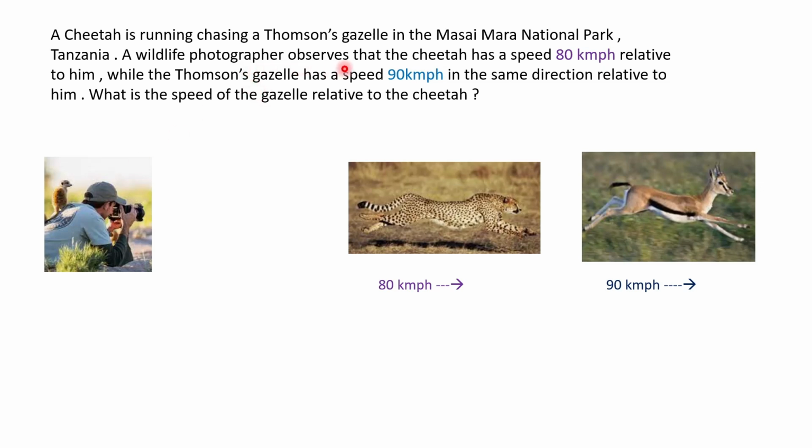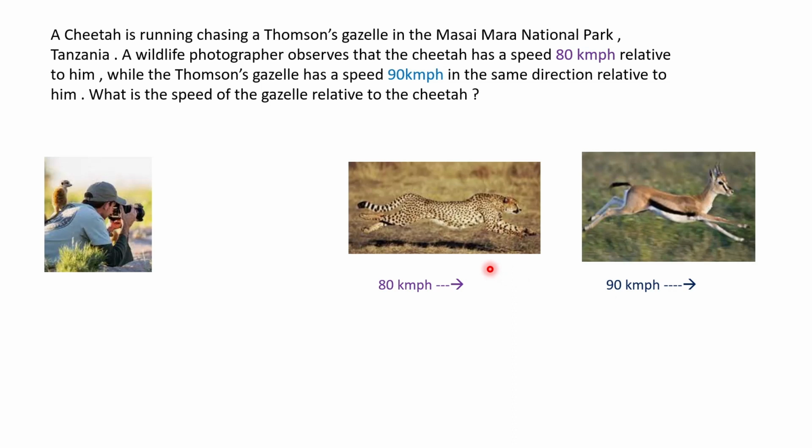In the photographer's frame of reference, the cheetah has a speed of 80 kilometers per hour relative to him, while the Thompson's gazelle has a speed of 90 kilometers per hour in the same direction relative to the photographer. So now the question is, what is the speed of the gazelle relative to the cheetah? Let me restate the question. In the photographer's frame of reference, the gazelle has a speed of 90 kilometers per hour. What is the speed of the gazelle in the cheetah's frame of reference?